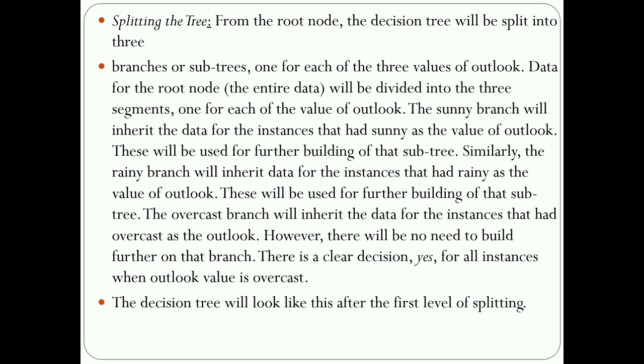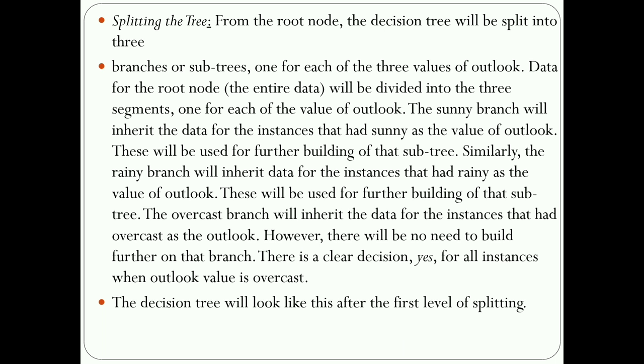Splitting the trees means dividing into two or more subtrees; that is called a splitting tree. In a splitting tree, we use some branches of subtrees. The values of the outlook table are divided into three segments. The first one is the outlook, with sunny, rainy, as well as overcast.